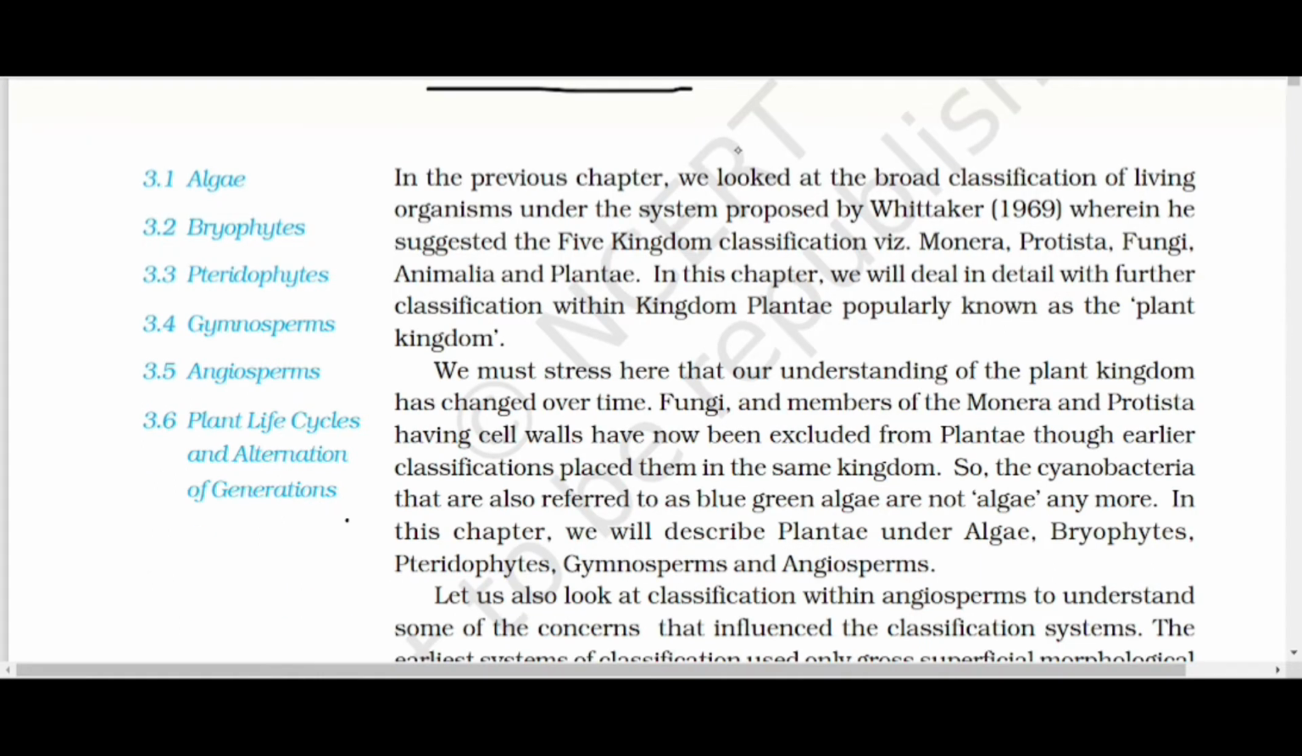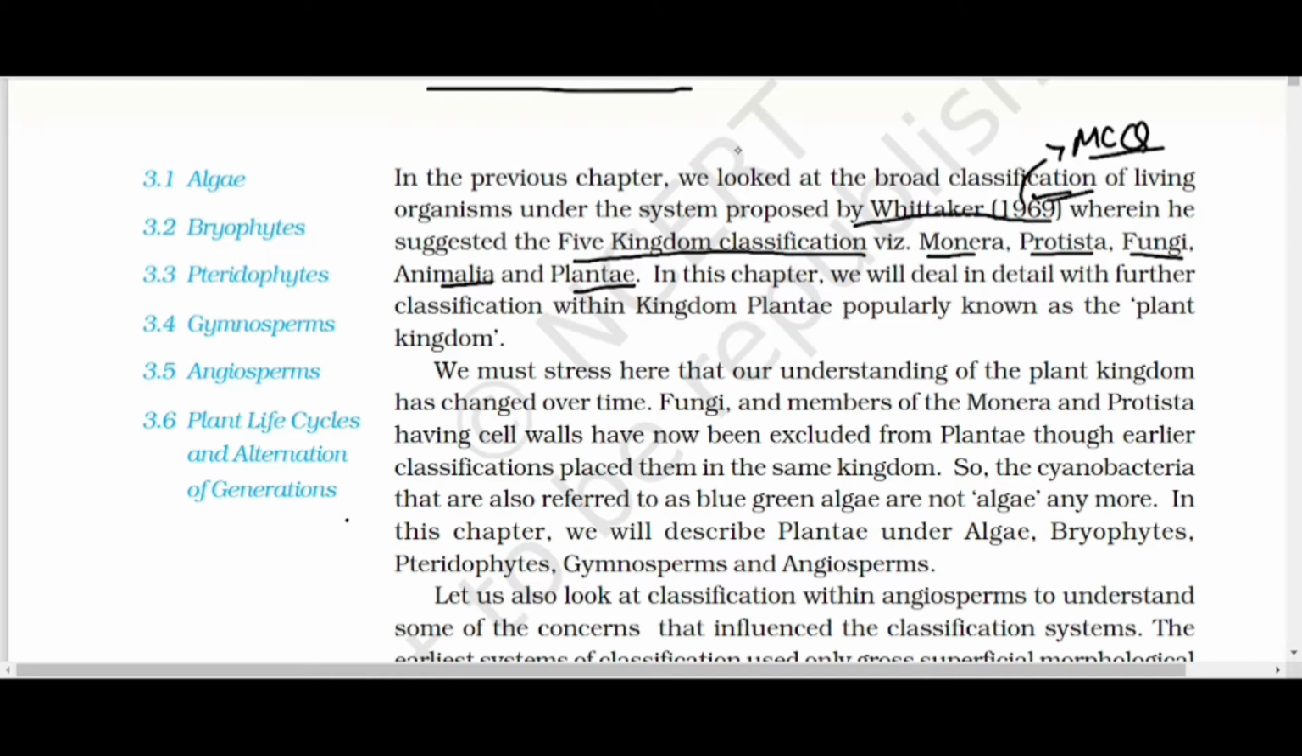In the previous chapter 2, Biological Classification, we already know that R.H. Whittaker gave the five kingdom classification in the year 1969. As I already told you, the year is an MCQ. So, he divided all the organisms into five kingdoms. What are the kingdoms? Monera, Protista, Fungi, Animalia, and Plantae.